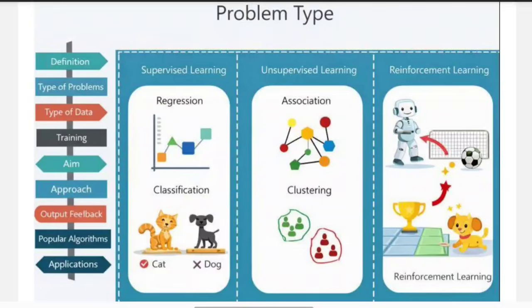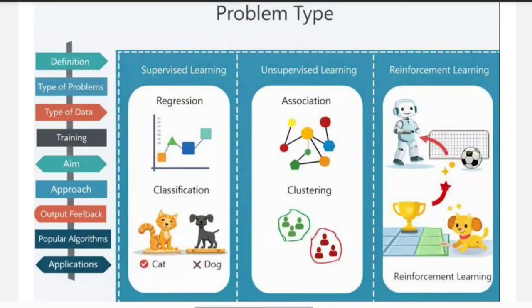Now let us understand regression using a graph shown above. Suppose we want to predict students' marks based on how many hours they studied. If a student studies for 2 hours, maybe they get 40 marks. If a student studies for at least 5 hours, maybe they get 70 marks. So here we are predicting a number. The marks can be 50, 60, 80 or something like that. So this type of problem is called regression. Here the output is continuous, like a number.